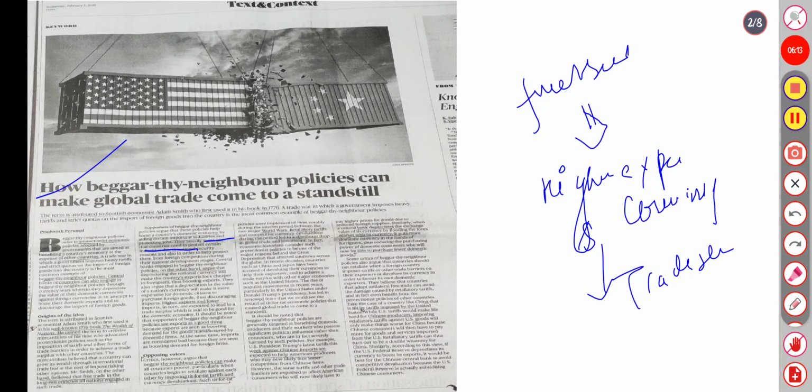Opposing voices say beggar-thy-neighbor policies can make all countries poorer, particularly when countries begin to retaliate against each other with tit-for-tat tariffs and currency devaluations. Such tit-for-tat policies were implemented most notably during the interwar period between the two world wars. Retaliatory tariffs and competitive currency devaluations during this period led to a significant drop in global trade and investment. In fact, economic historians consider protectionist policies to be a major reason behind the Great Depression.